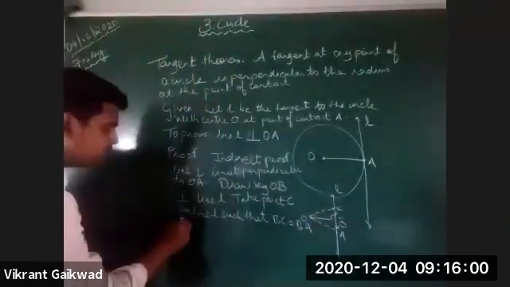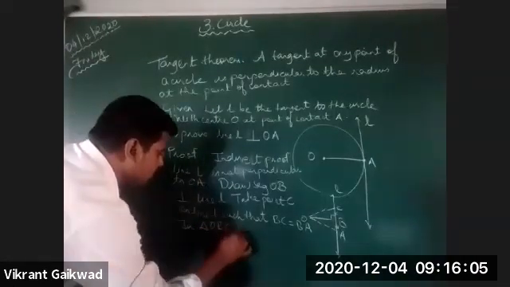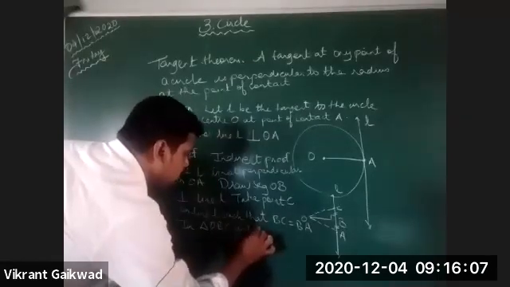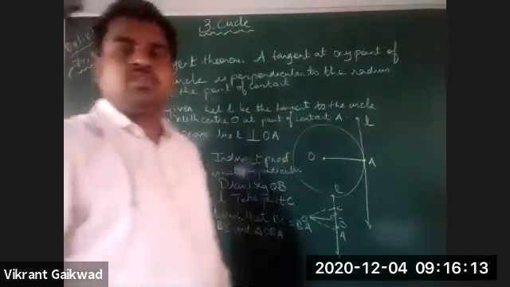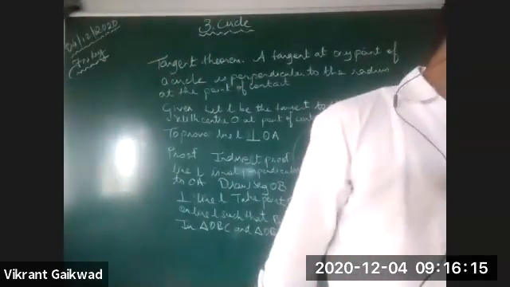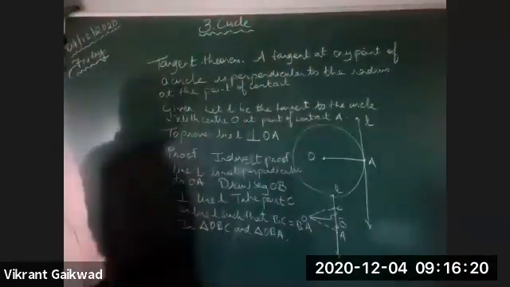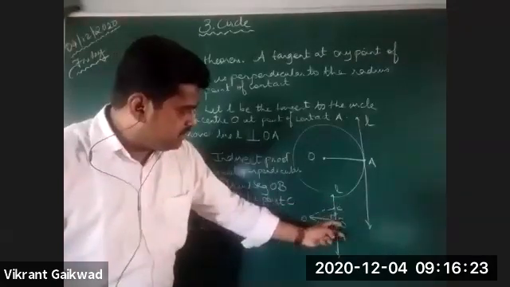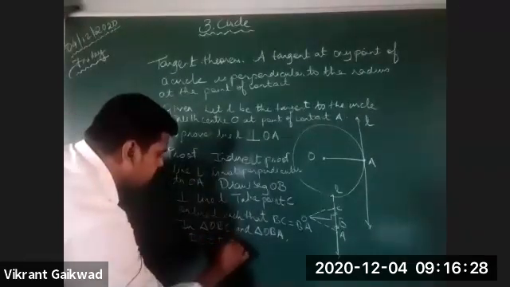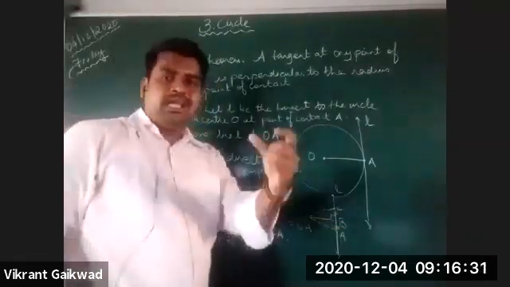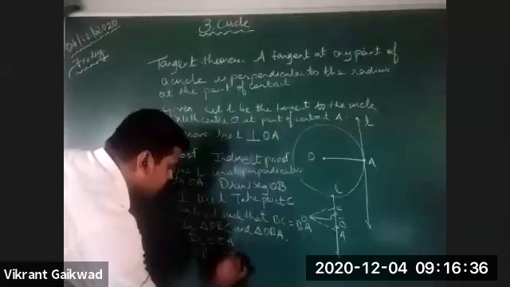Now in triangle OBC and triangle OBA, what things are we going to get? By construction, BC equals BA. Then we have OB as the common side for both triangles, OB equals OB.